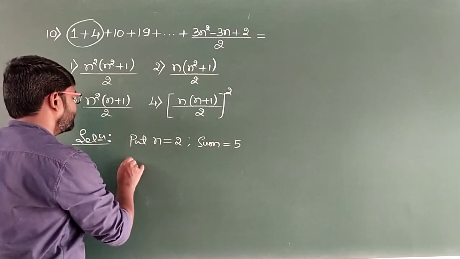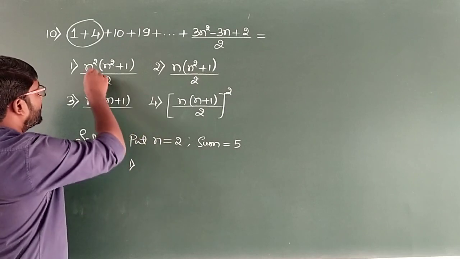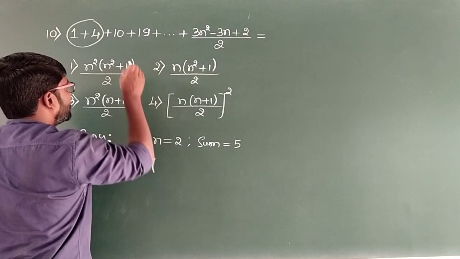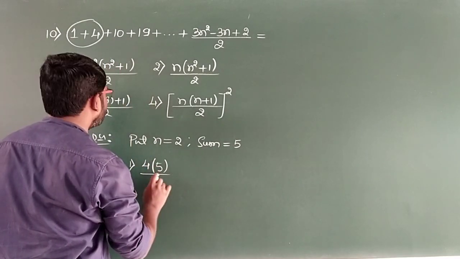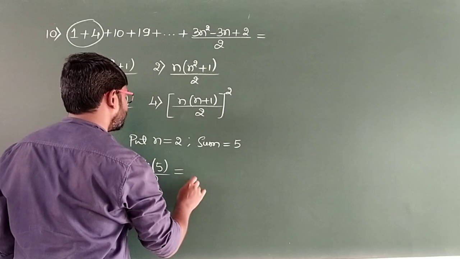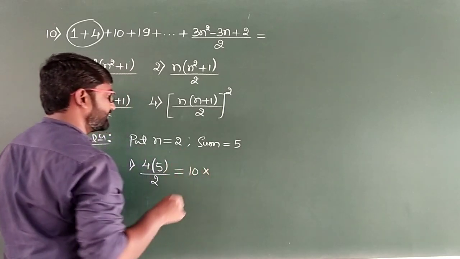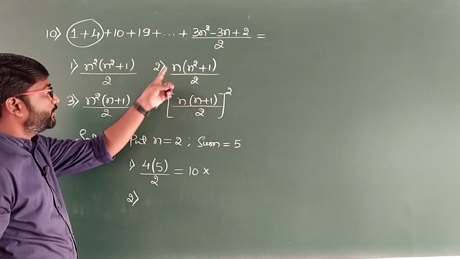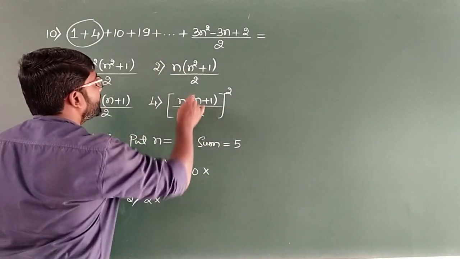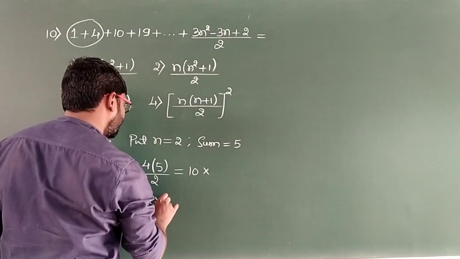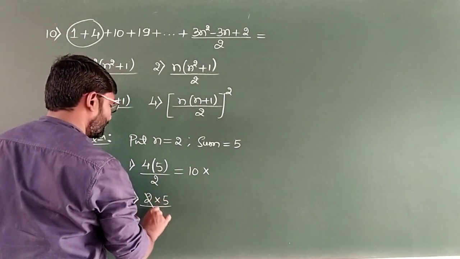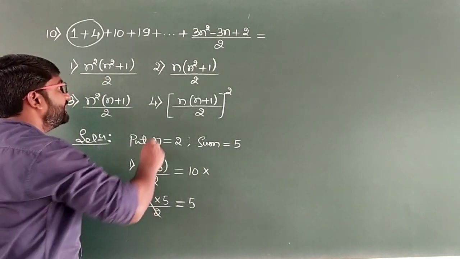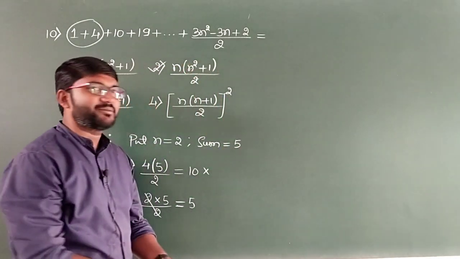I'll take the first option now. I'm taking n as 2. 2 square is 4. Then here 2 square is 4, 4 plus 1 is 5. 4 into 5 divided by 2 gives us 10. This is not the answer. Now I will take option 2. n is 2, so 2 into (2 square is 4, plus 1 is 5) divided by 2. The 2s get cancelled, so we get the answer as 5. So option 2 is the correct answer. This is all about question number 10.